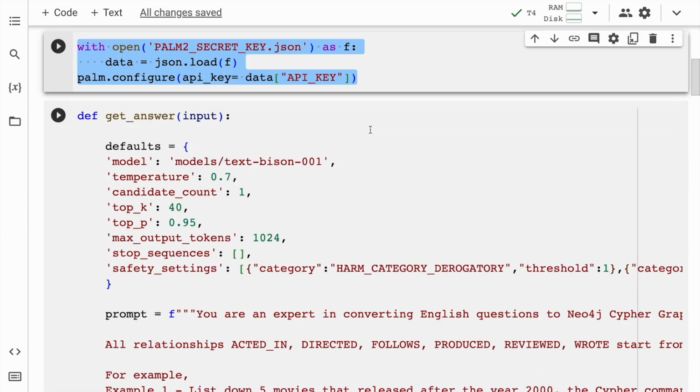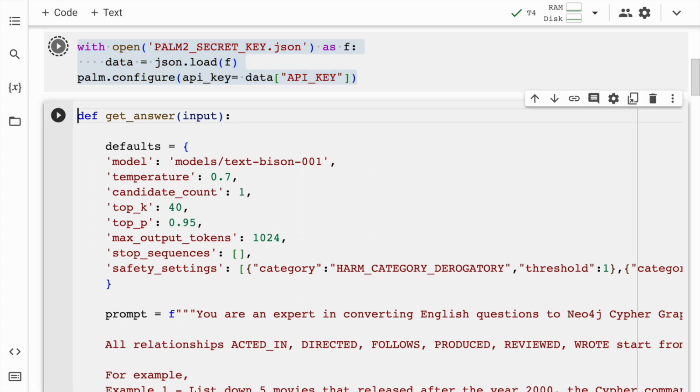I'll load the JSON file in the data variable, and from data I'll reference the API key and use it in the palm.configure function. So that is something that I'll set up.